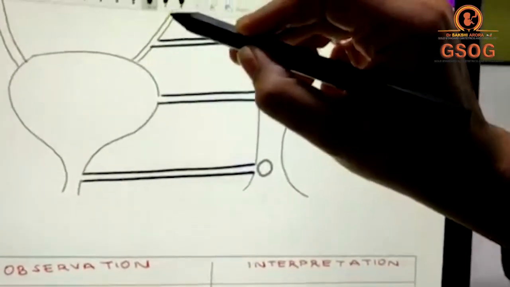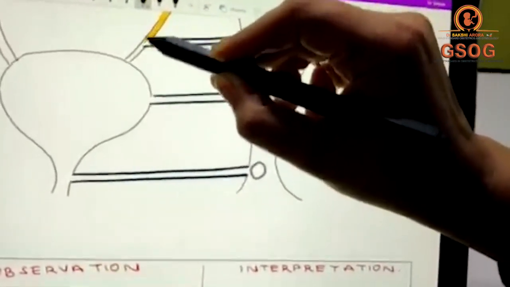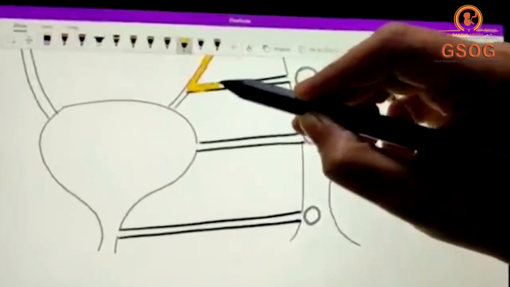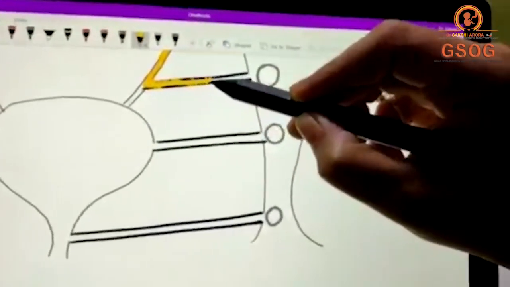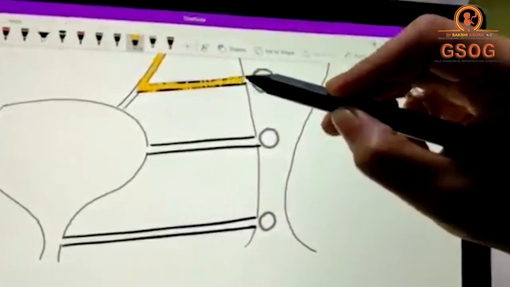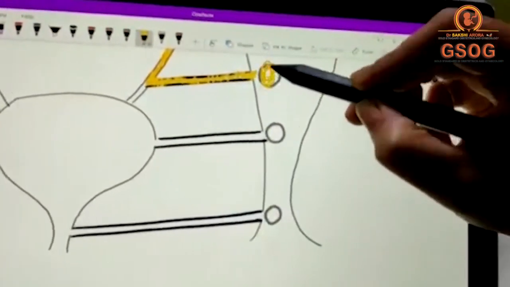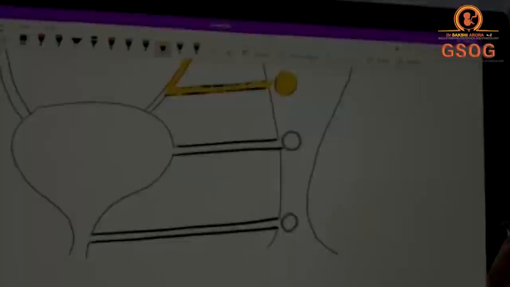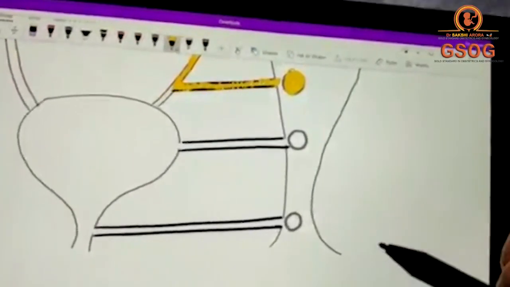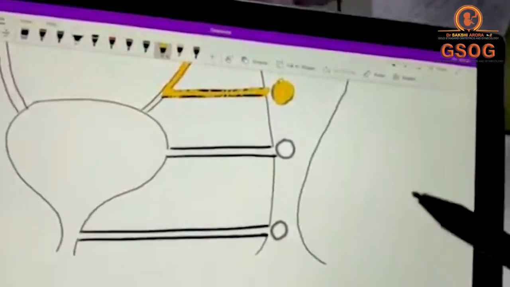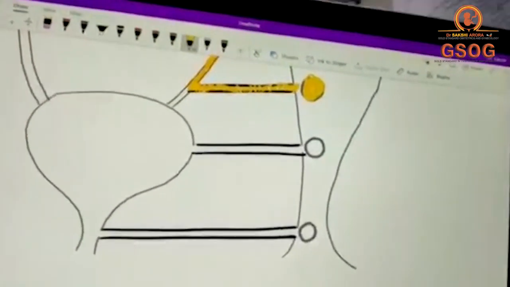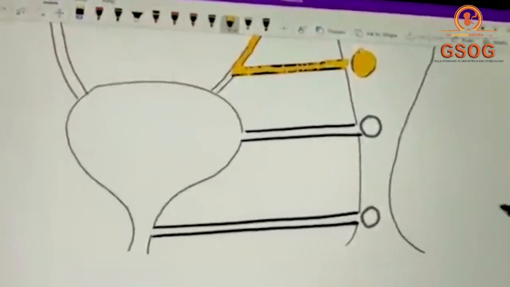Ureter is bringing clear urine from the kidney. So if a patient has a ureterovaginal fistula, via the fistula this clear urine is going to wet the uppermost cotton swab. Right? So if you are getting that the uppermost cotton swab is wet with urine, but it doesn't have any dye, that means it's a ureterovaginal fistula.